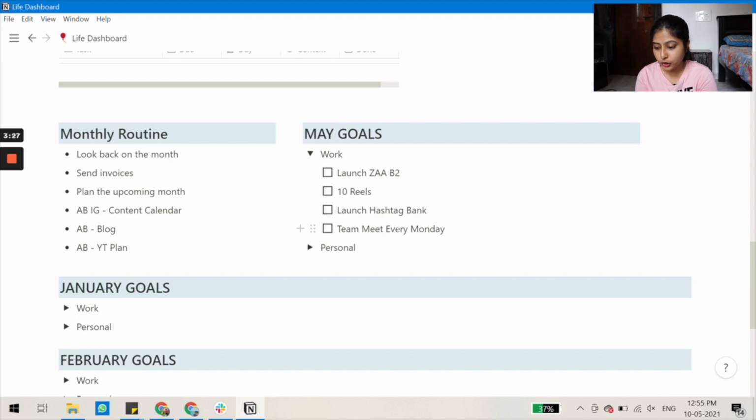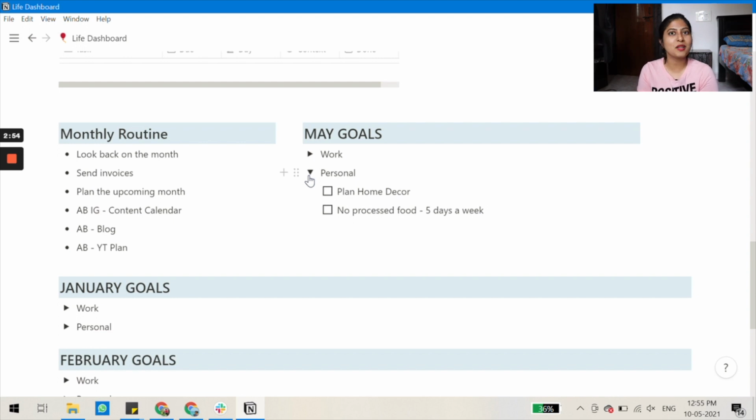And then I should be doing team meetings every Monday. Before, my teammate would come to my home office and we used to work together, and it was very beautifully flowing. But since we're working from home, she's working from hers and I'm working from mine. Now I want to have proper team meetings every Monday, to make sure that everything in the system is working fine. And the personal goal for May is to plan some home decor and do some creative stuff. I also want to stop eating processed food because I've had a lot of it in the past 2 months. So that is also my goal.